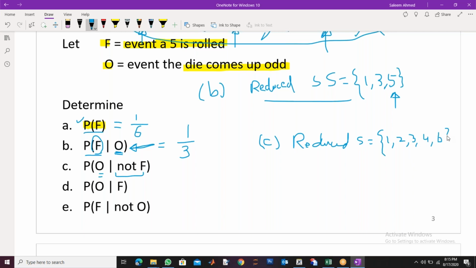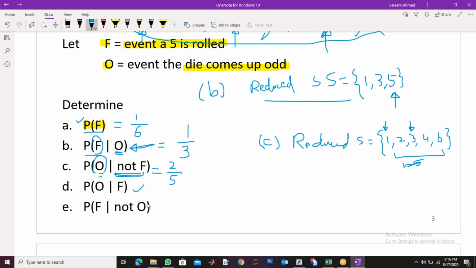Right? What was my information? My information was it is not 5. So if it is not 5, then 5 will not be here. All others can appear: 1, 2, 3, 4, and 6. Only 5 is gone. Now my total number is 5. Okay, so now what is the probability of odd? Now count how many odds are here. 1 is still there and 3 is still there. So there are 2 odds out of 5. So this probability will become 2 by 5.